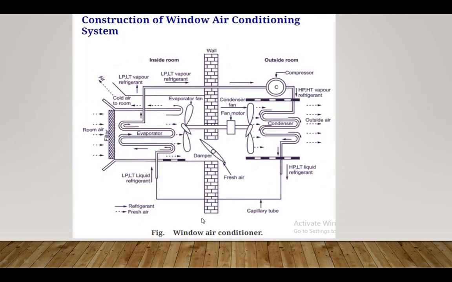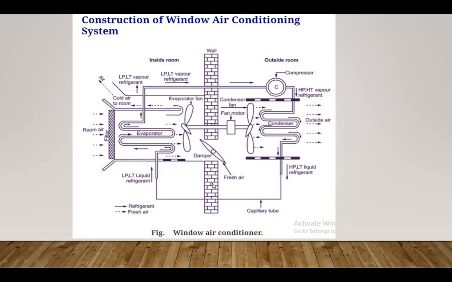Now, next we are going to see the construction of the window air conditioning system. First, we know that this window air conditioning system works on the vapor compression system. That's why in the window air conditioning system we are going to use the vapor compression system. Here you can see in this figure, this is the window air conditioning system.